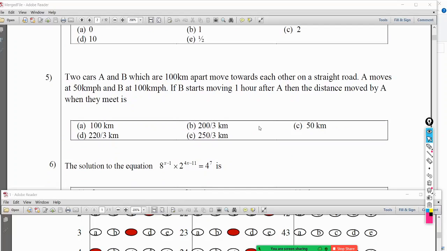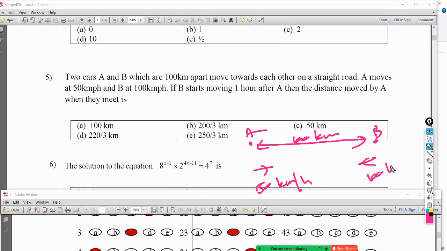proportional ratios, right? Speed question. Now, given a speed question, okay. Two cars A and B which are originally 100 kilometers apart, A and B. Always draw something. 100 kilometers apart. They move towards each other on a straight road. A moves at 50 kilometers per hour. B at 100 kilometers per hour. Always draw the kilometers per hour. And this is 100 kilometers.